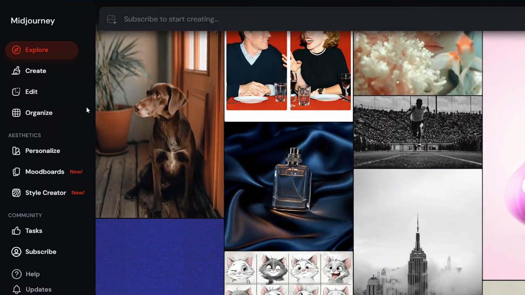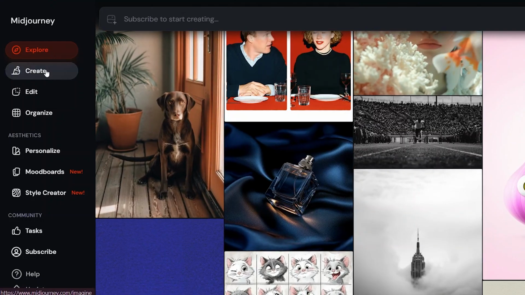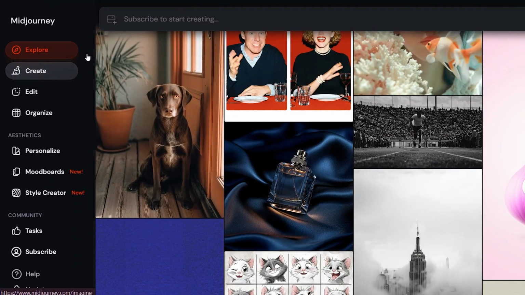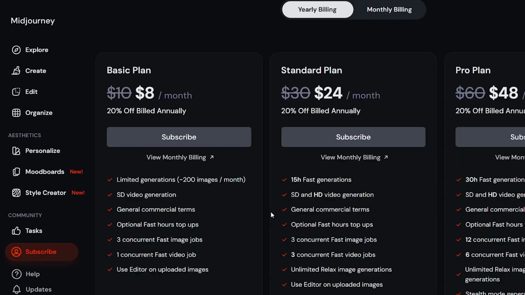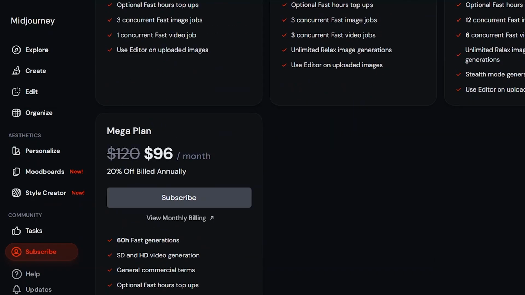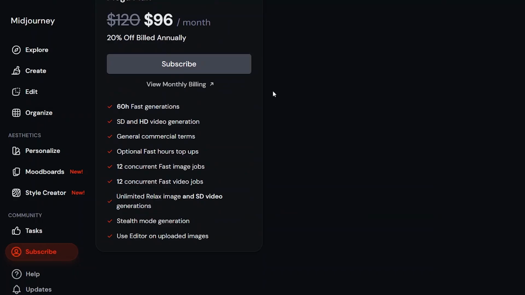Now, to do this, it's pretty simple. Simply go over to Create for Midjourney. You can go ahead and select a plan that suits you the best. You can simply join the community and select the plan that you think goes well. And later on, you can go over to the mega plans, which is going to be really great as you work up and scale up.